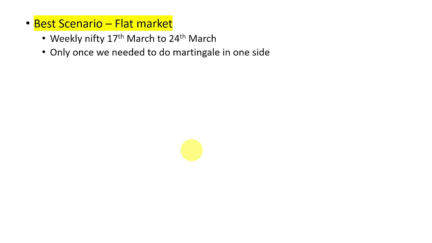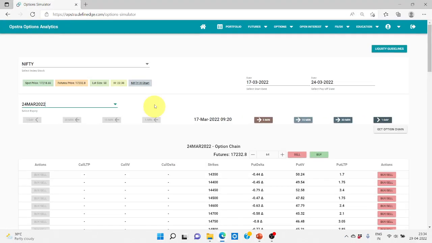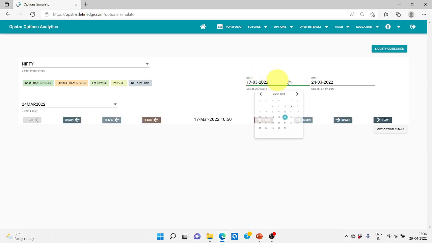Let's get into the 3 scenarios I'm going to explain here. Let's see the best scenario first, where the market is flat. So for the weekly options of Nifty, 17th to 24th, I'll just show you in Opstra. The 17th to 24th expiry. Thursday, the 24th is an expiry, and the 17th is also an expiry. This is a weekly strategy.